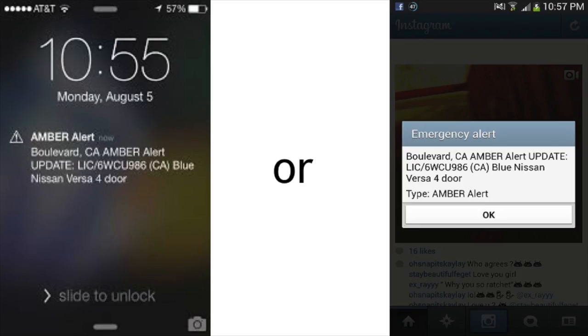The AMBER alerts sent to your phone are not text messages, even though they pop up into your notifications like texts do. If you opt in to receive AMBER alerts, they likely appear like one of these, depending on if you use an Apple or Samsung device.